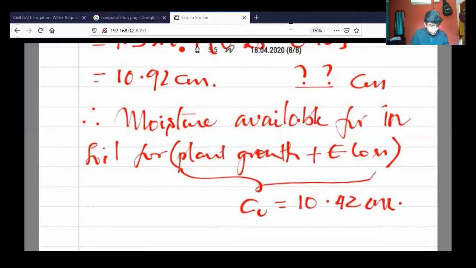Now what is the question? The question is to calculate how many days you require to use this moisture.